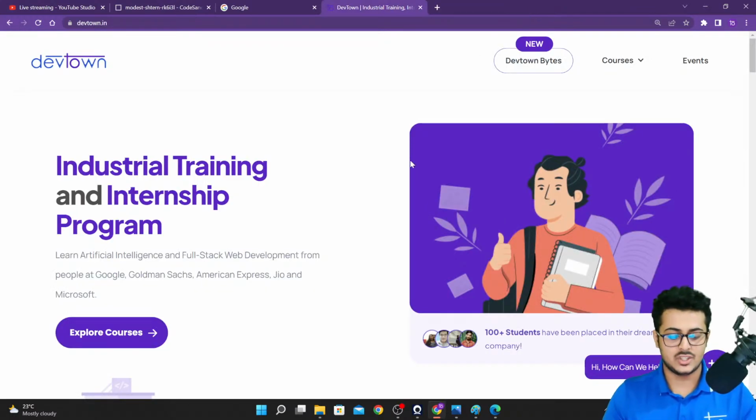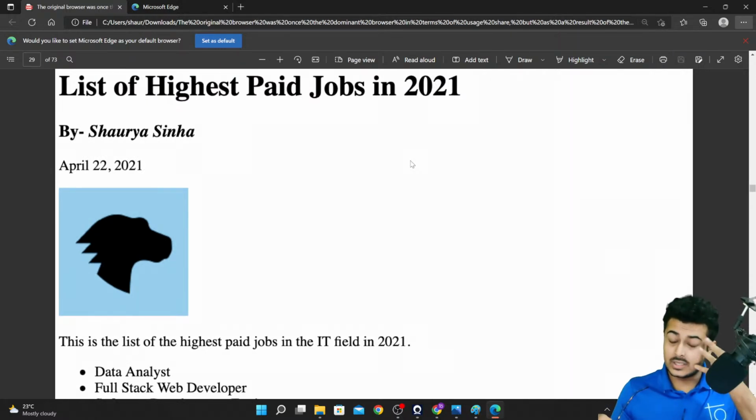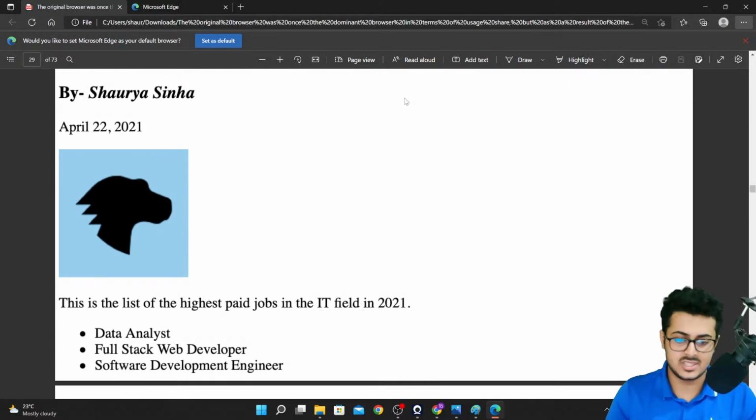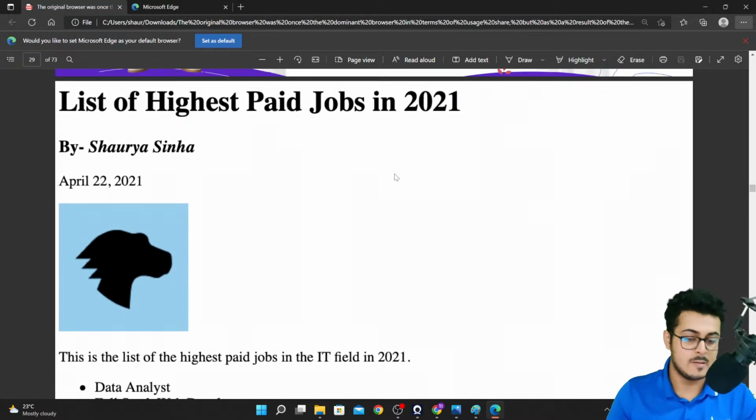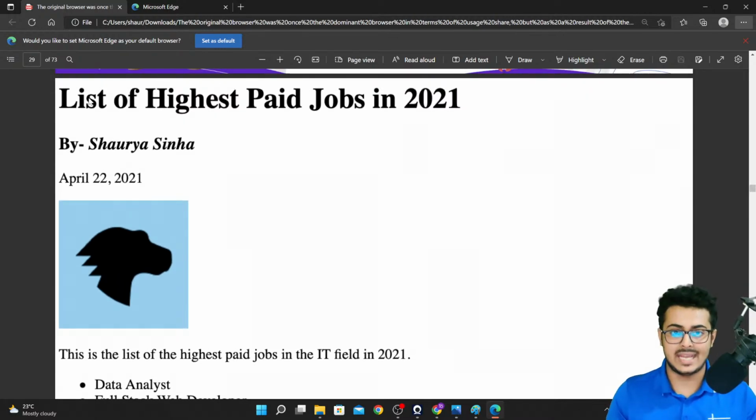Inside our PPT, we have been provided with a design, and we need to convert this design into a website itself. As you're able to see, this is not a website, this is just an image right over here. So let's go back, let's start creating it. First of all, the first line that we are able to see, list of highest paid jobs in 2021, is big and bold. So as it's big and bold, of course, we are going to use our h1 tag.